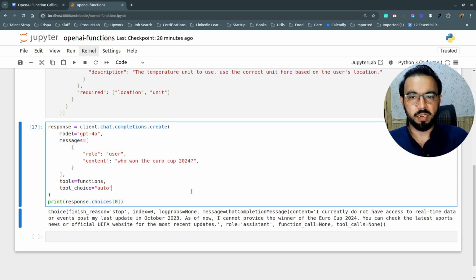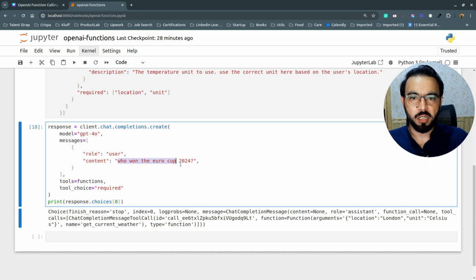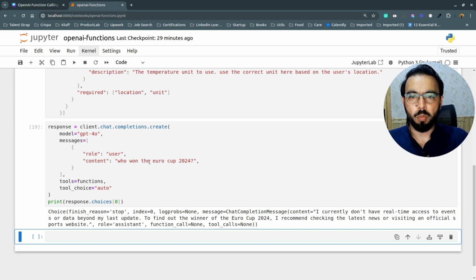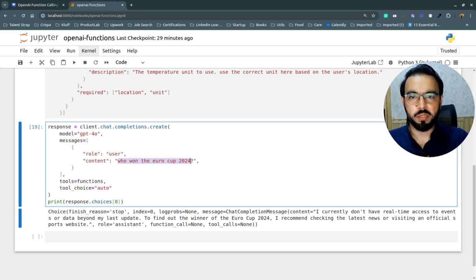Now in this case, or in any case, if you want to force the GPT model to call the function each time you put in any query, you can set the tool choice to required, and now you can see this time it's calling the function automatically. And since this query is not about the weather, it sets just some dummy parameters with the location London and the unit Celsius. And the reason it didn't call the function in case of auto is because we have the function about the weather, but the query is about the Euro Cup 2024. That's the reason it's not referring to the function call, because that function is related to the weather report, but we are asking about some sports.